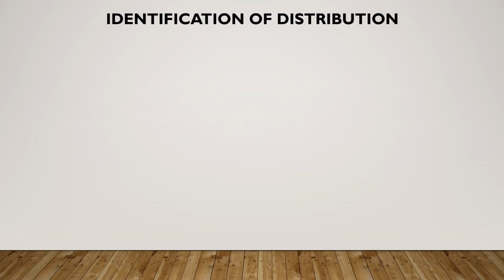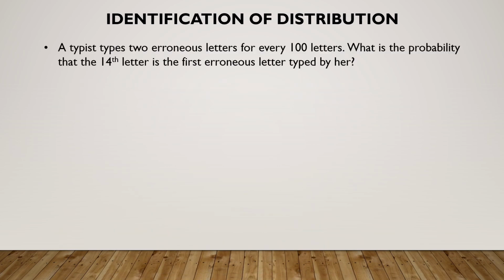Let us look at some practical cases to identify what distribution can be used. A typist types 2 erroneous letters for every 100 letters. What is the probability that the 14th letter is the first erroneous letter? We are looking for the first erroneous letter in the 14th attempt, meaning it is geometric distribution.